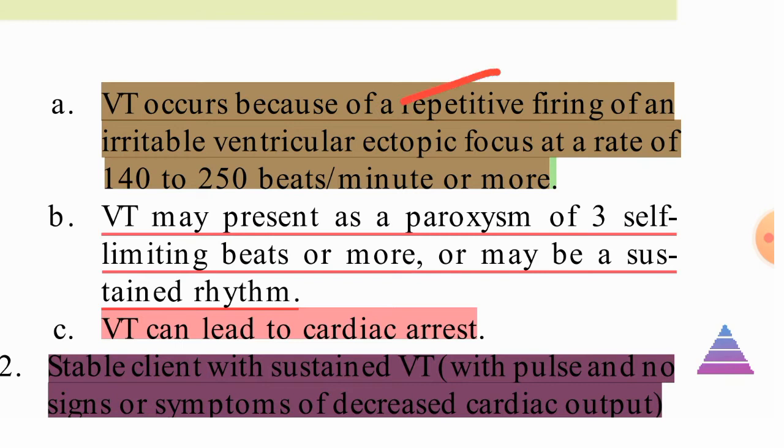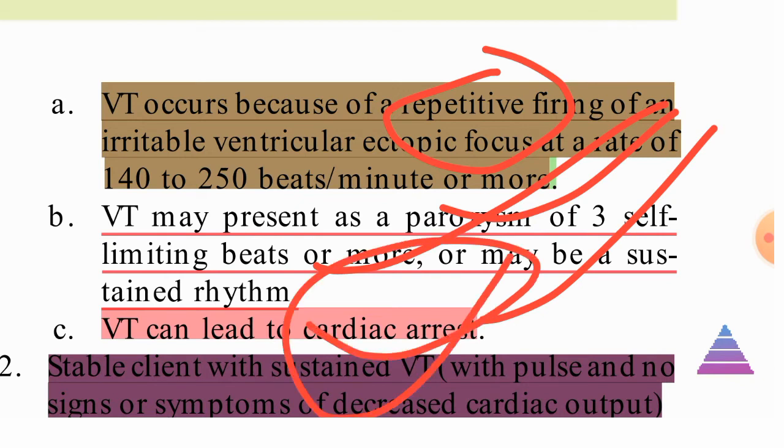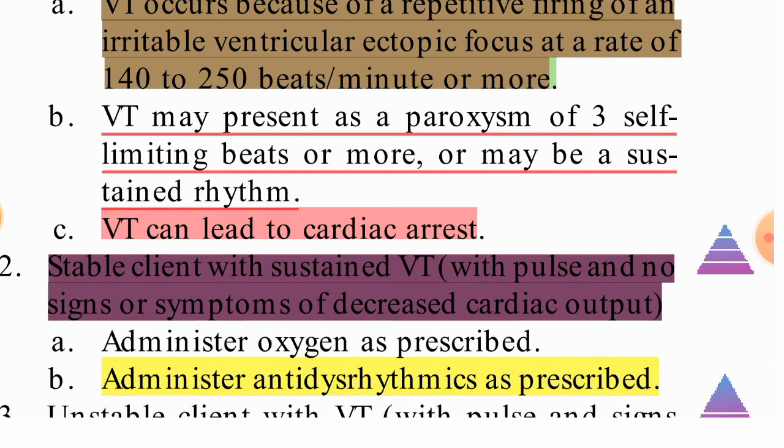Okay, so in ventricular tachycardia repeated contraction is there. It may be present as paroxysms of 3 or more self-limiting beats, or may be a sustained rhythm. So it can be sustained also, and paroxysms of self-limiting beats. So VT can lead to cardiac arrest. When VT is there, it will be like this.